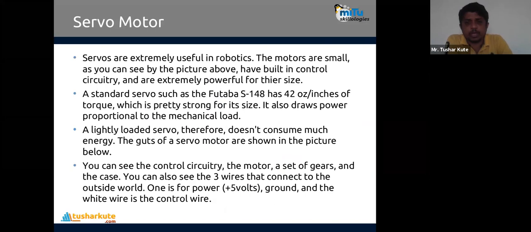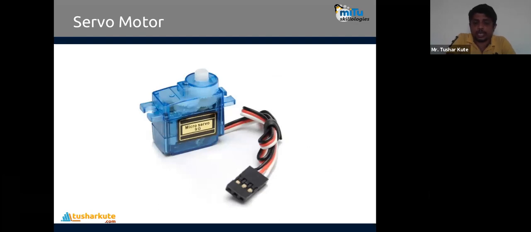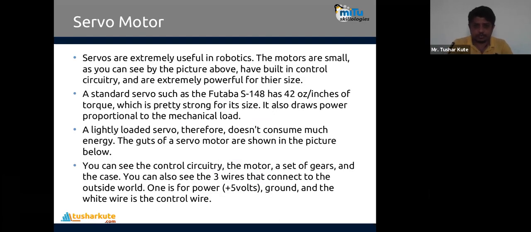Very, very useful. The motors are small, and as you can see in the picture, they have built-in control circuitry and are extremely powerful for their sizes. A standard servo motor is named here, but I'm using a different one, the micro servo 9G, which is used by a lot of hobbyists working in robotics and IoT applications. A tightly loaded servo therefore doesn't consume much energy. The guts of servo motors are shown in the picture. I'll just show you what guts it contains.